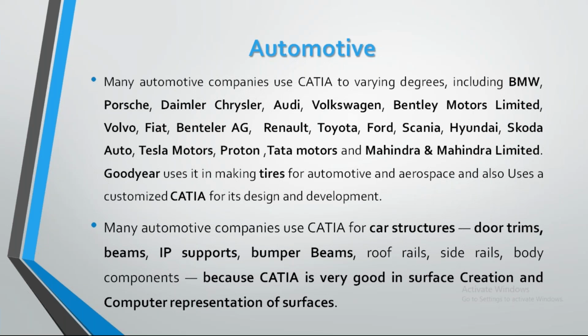And not only for normal part manufacturing, many automobile companies are using CATIA for car structure. For a car: door trims, beams, IP support, bumper beams, roof rails, side rails, body. These are all the car parts.